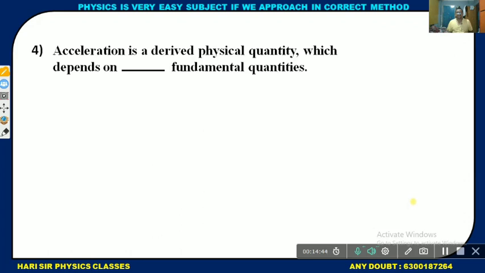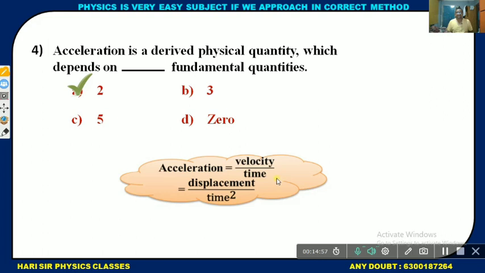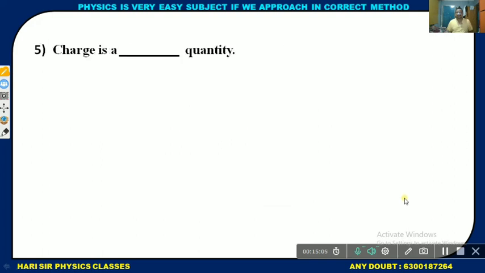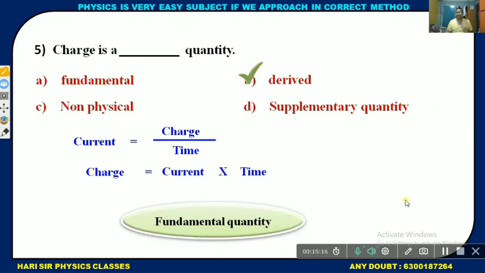Acceleration is a derived physical quantity which depends on dash fundamental quantities: 2, 3, 5, 0. 2 only, because velocity equals displacement by time, and acceleration equals velocity by time, means displacement by time square, and displacement is nothing but length. Charge is a dash quantity: fundamental, derived, non-physical, supplementary. Derived quantity, because current equals charge by time, so charge equals current into time. So current and time both are fundamental physical quantities.